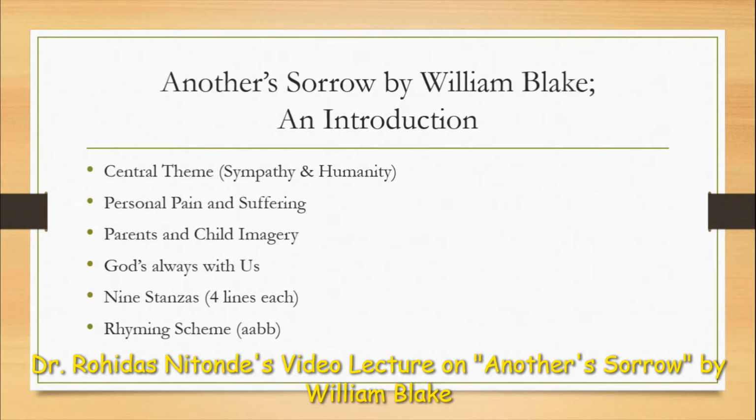The central theme of this famous poem is sympathy and the future of mankind. In this poem, the poet is talking about personal pain and suffering. Here, the poet is using images of parents and children. Here is one more thing, that is God's ways with us. The poem is divided into 9 stanzas of 4 lines. The rhyming scheme of each stanza is AABB.